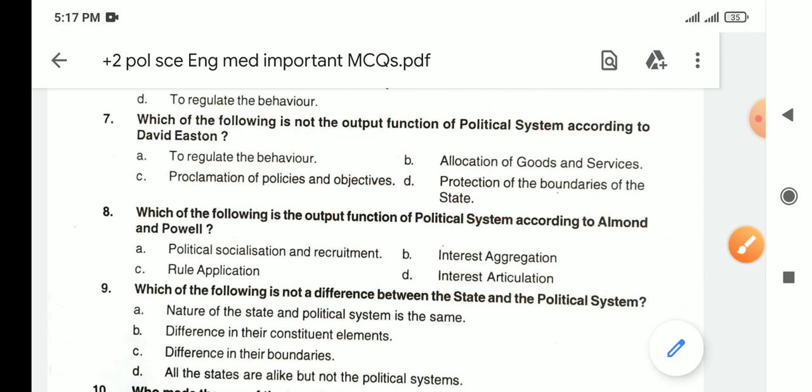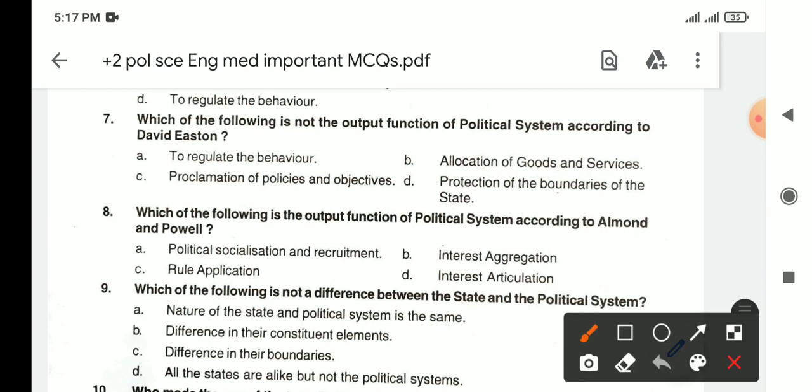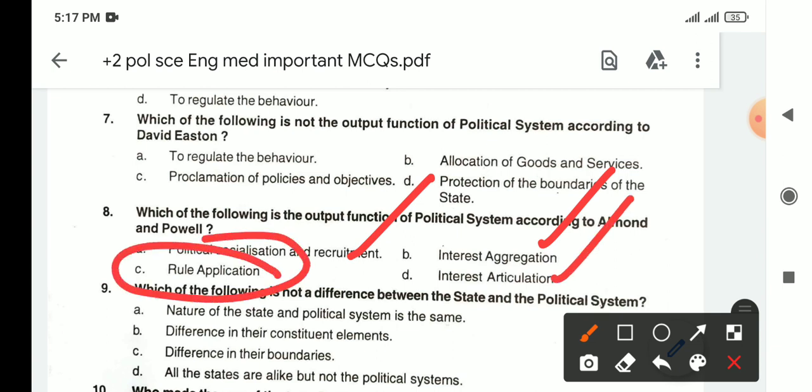हमारा आंसर इसमें क्या होगा? D होगा. Which of the following is the output function of political system according to Almond and Powell? Output function. So clearly this is input function, this is input function, this is input function. This one is output function. So it would be our answer C.